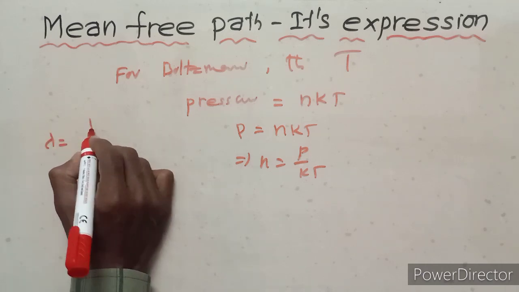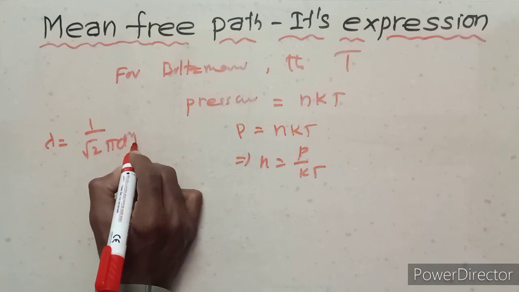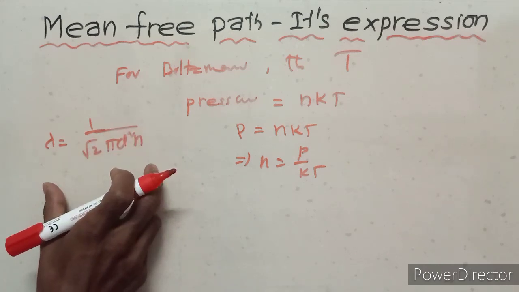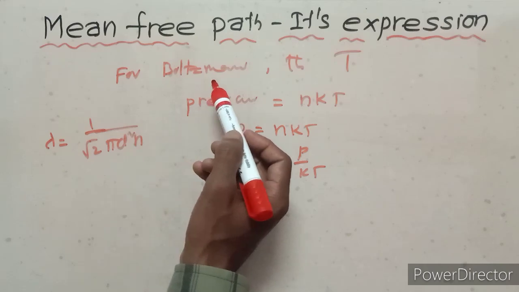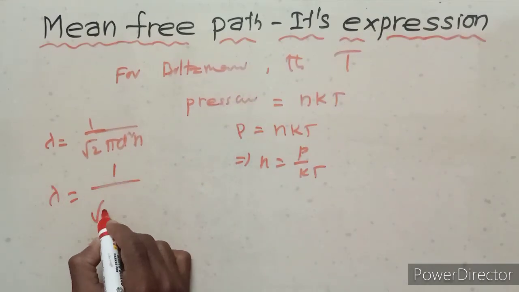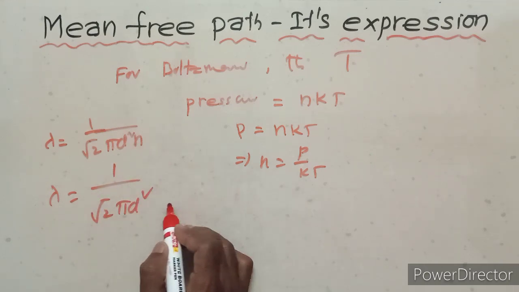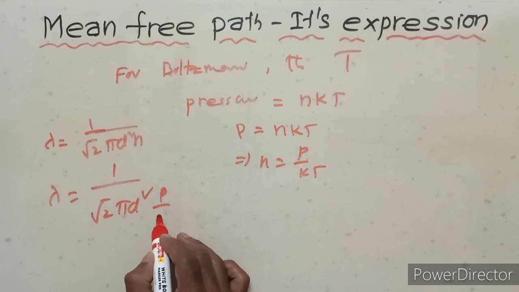So the mean free path lambda equals 1 upon root 2 pi d square n. This is the Maxwell consideration. This is the Boltzmann consideration with absolute temperature. Lambda equals 1 upon root 2 pi d square n, with n equals P upon kT.